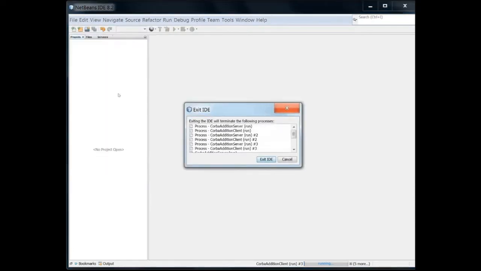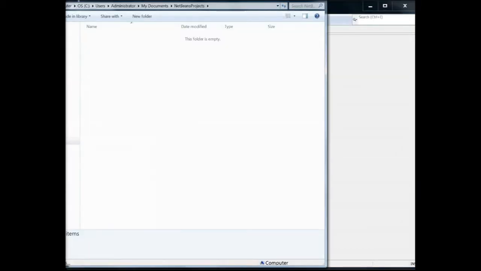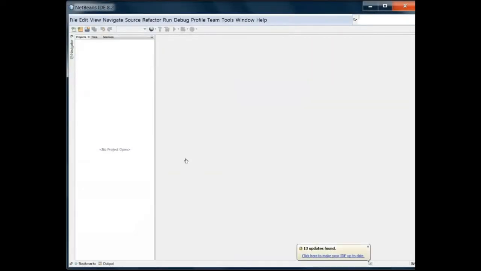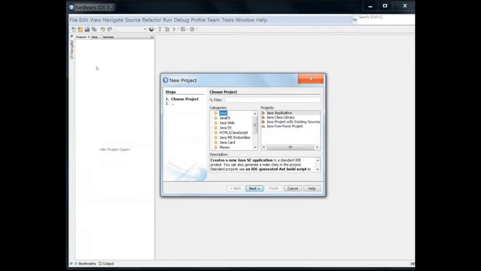I'll refresh it, meaning run NetBeans again, because you will be starting afresh. This step is not for you. Let me open NetBeans, or if you're using Eclipse, whichever Java IDE you are using. So these are the steps. In NetBeans, now it is clean. First thing you have to do is make a new project, Java application. Choose Java here and Java application here.